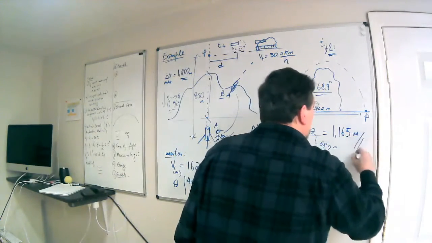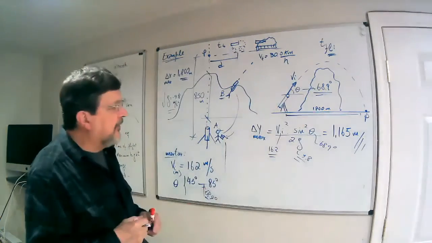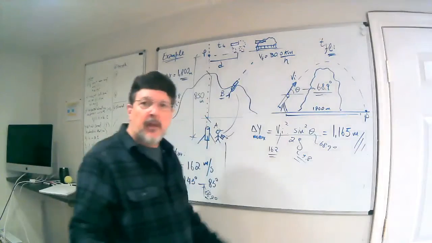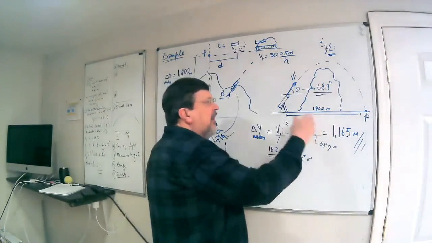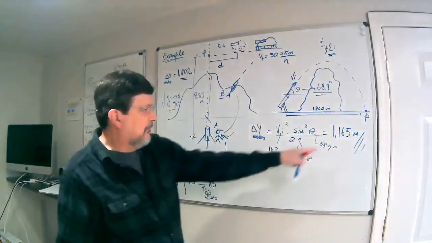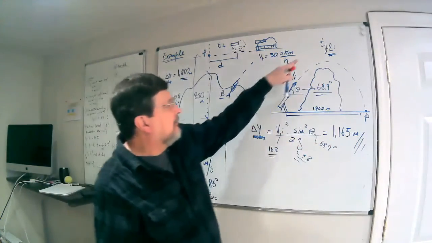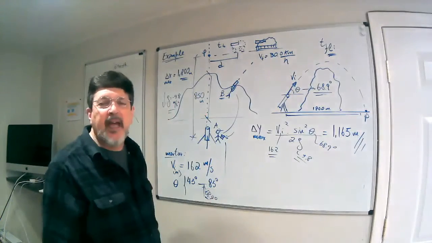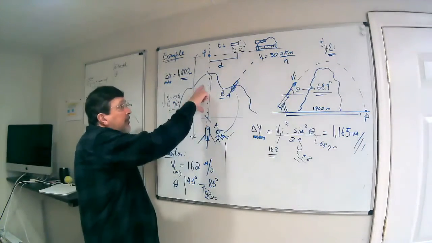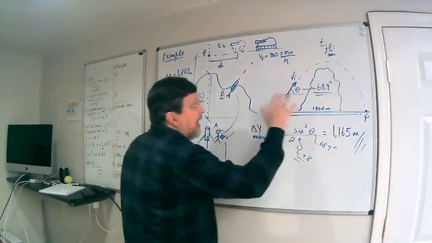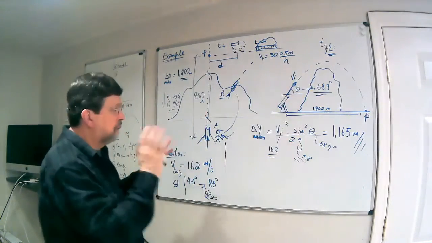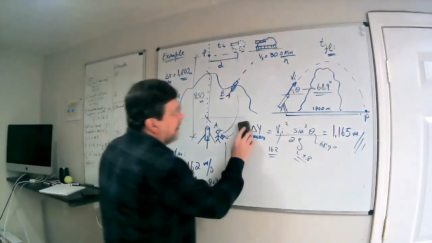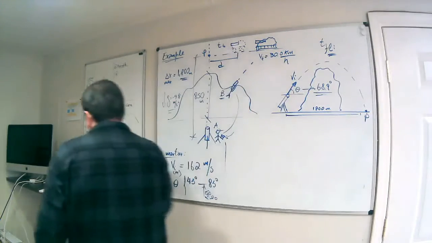1,165 meters. Oh, that's great. It passed the mountain. The mountain is 850, right? So this is 300 meters above the mountain, so that's the maximum height. No problem with that, okay? So even knowing that the mountain is 850, my condition until now tells me that I can get to the point P, right? With that angle being launched at that speed.